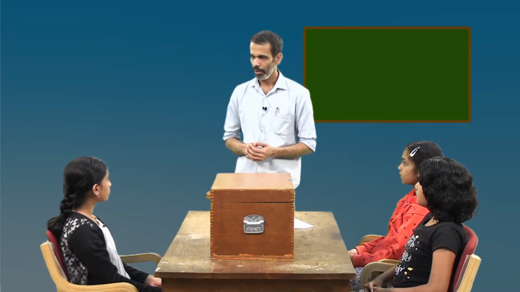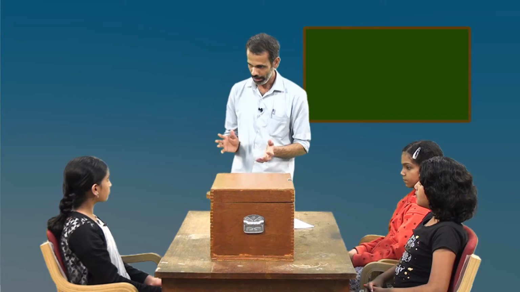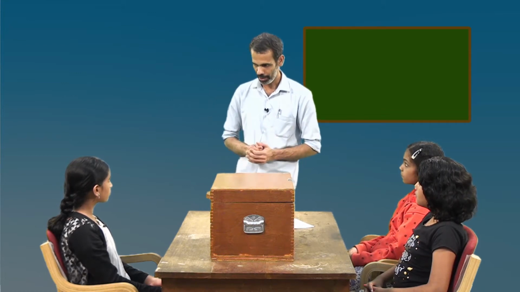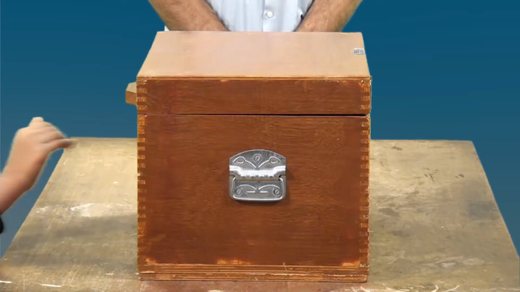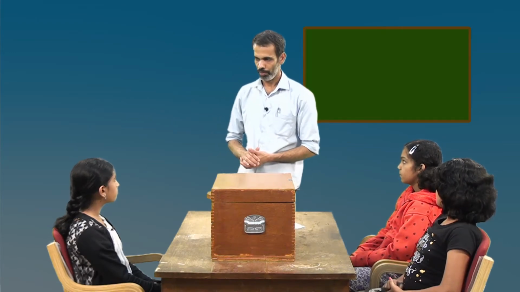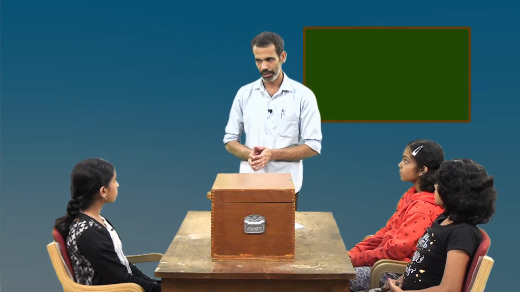Okay. Now, Gayatri, you should give a gentle push on this block from this side. And when you are doing this, you should explain what is happening. Okay, sir. I gave a gentle push on this block in this direction. The block doesn't move because the friction is acting in this direction, opposite to the applied force. Very good. So when we apply force on objects, friction comes into play. Whatever be the direction of the force, the friction always acts in the opposite direction.